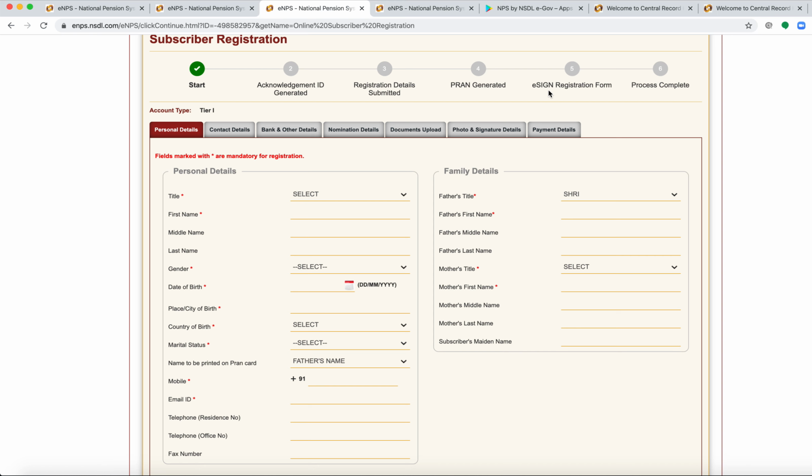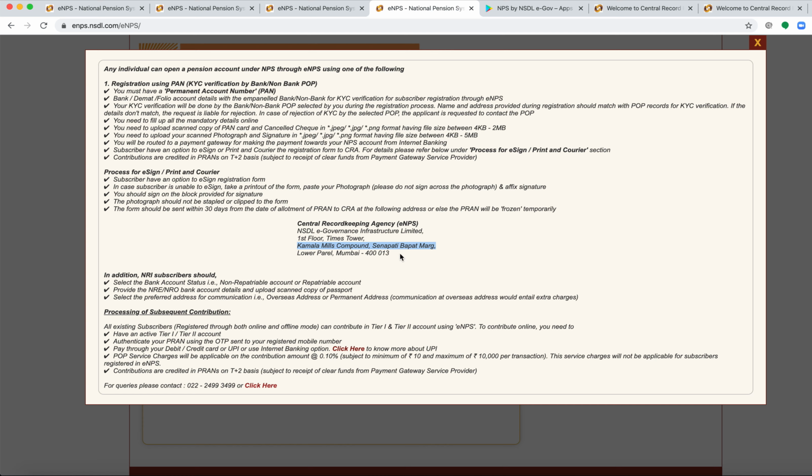For some reason, if you are unable to perform an e-sign using Aadhaar, you have another option of downloading the completed registration form, which can be printed, and you need to sign it, attach a photo, and along with that attach all other proofs. You have to courier the details to the provided address.